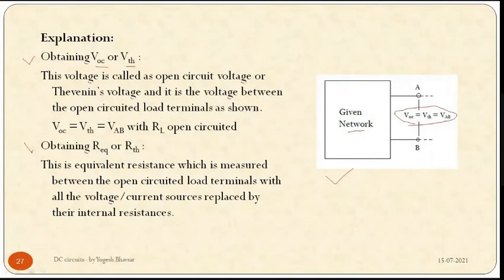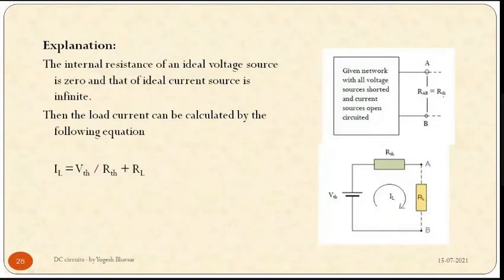Now this is simple. We have studied series and parallel connected resistances. How to calculate series equivalent and parallel equivalent, we already know. So this is the same thing. This equivalent resistance is measured between the open circuited load terminals, with all voltage and current sources replaced by their internal resistance. Same thing across the same branch. We need to calculate the equivalent resistance, and that is nothing but the Thevenin's equivalent. Given network with all voltage sources shorted and current sources open circuited.